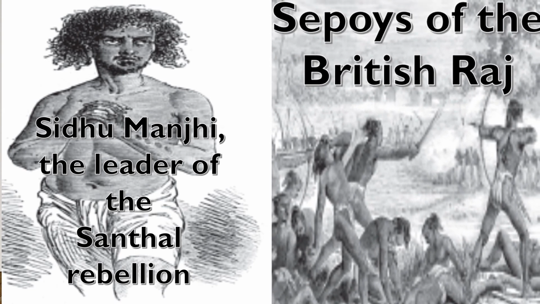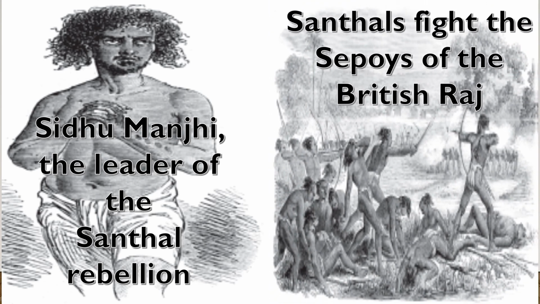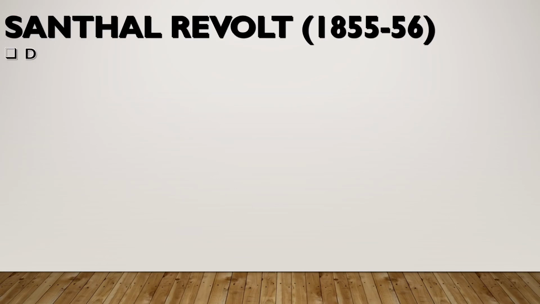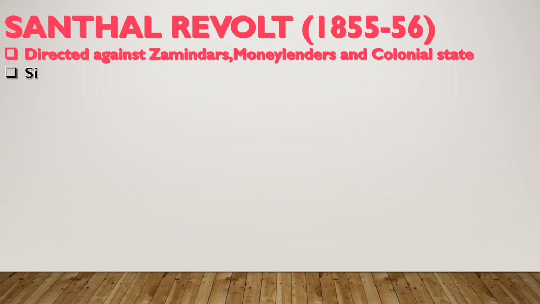See how they are fighting using traditional warfare techniques, and they are also using guerrilla battle techniques to counter the attacks of the British. The Santhal revolt, which took place in 1855-56, was directed against zamindars, money lenders and the colonial state, that is the British state.